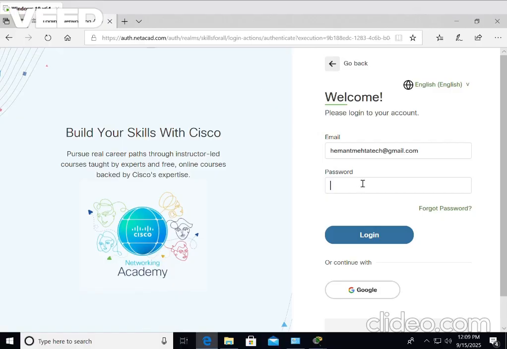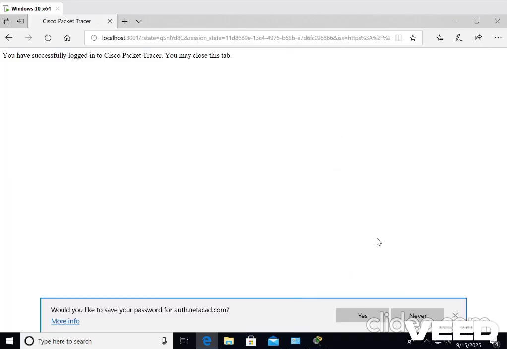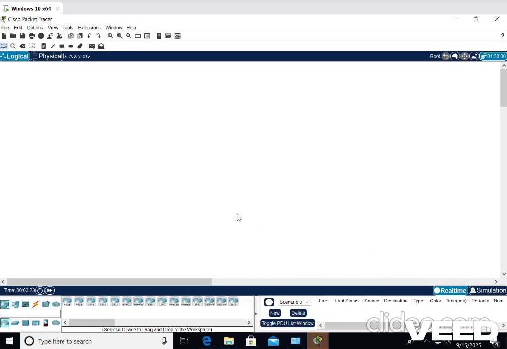For me, I already have my account, so I'm going to log in with my email ID and the password, and just click on login. And here you go. Now you can click back on your Packet Tracer, and that's it. Your Packet Tracer is now ready to use.